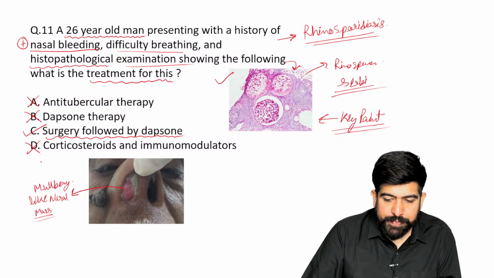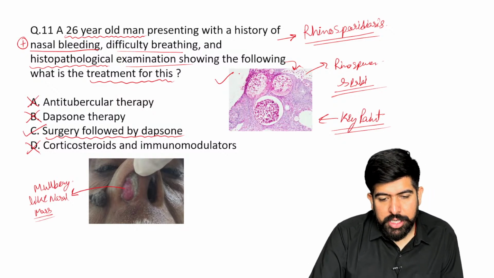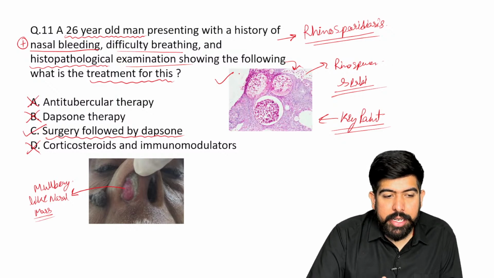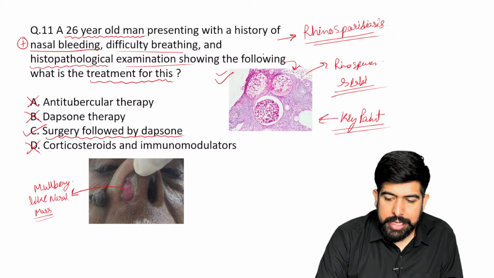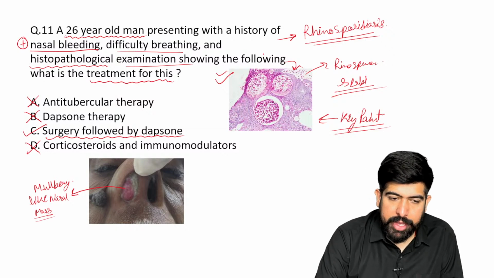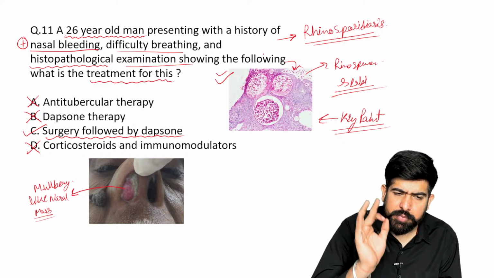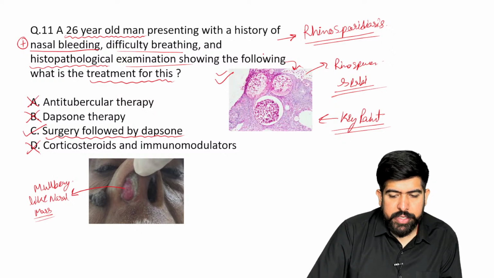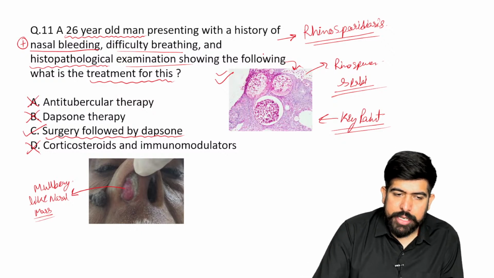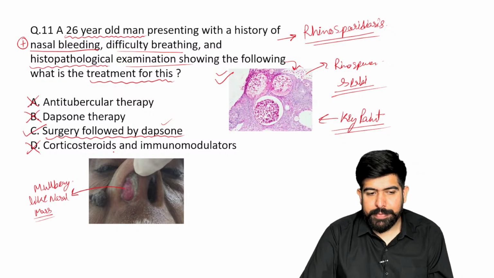Is it clear to you guys? Please remember, if they don't mention it, what do you have to remember? You have to remember the histopathological image. Okay, doctor? Yes, surgery should be followed by dapsone. So dapsone should be given and then surgery should be done. Is it clear?